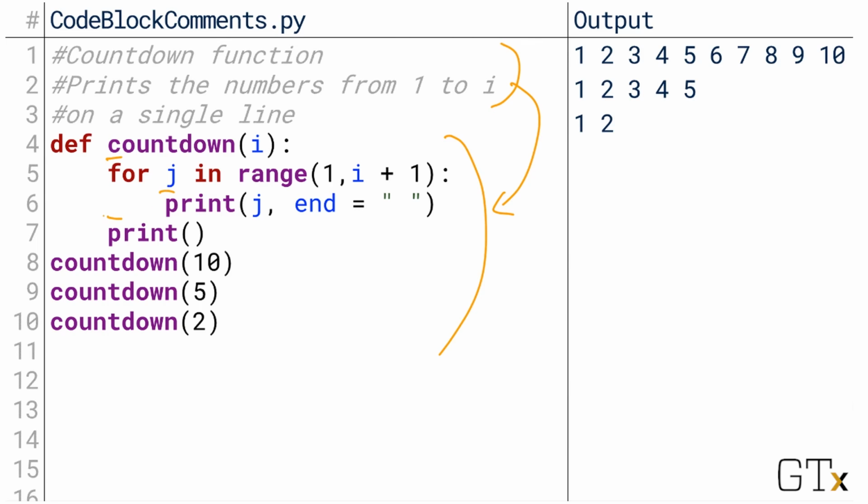We could then also put in inline comments explaining each individual line. Part of the value of code block comments like this is that there exist certain ways of writing them that let us automatically pull documentation out of our code and provide it to somebody. We won't talk about that here, but it's something to keep an eye out for as you get further in your computing education.